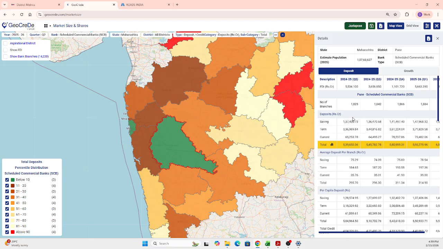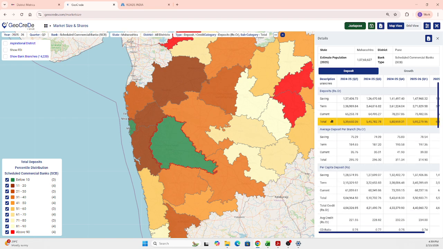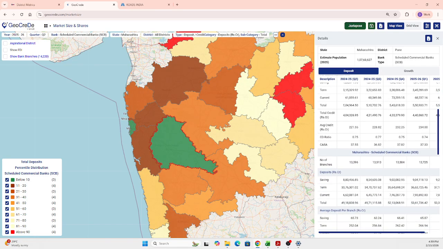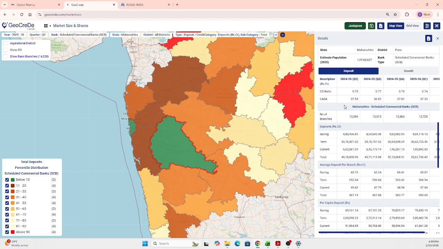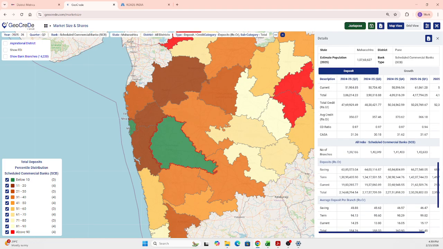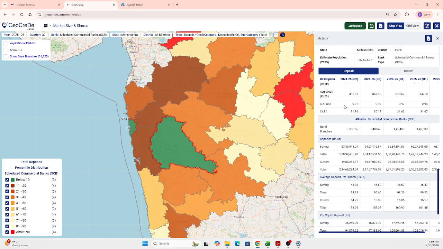And here specifically, you can get all the values based on the district that is being selected. So here we have selected Pune. Firstly, you get the values for Pune. On scrolling further, you get it for Maharashtra. So district level, state level, all the information will be there, and you can also get the all India level also. So you can easily position where Pune sits across the nation, India.